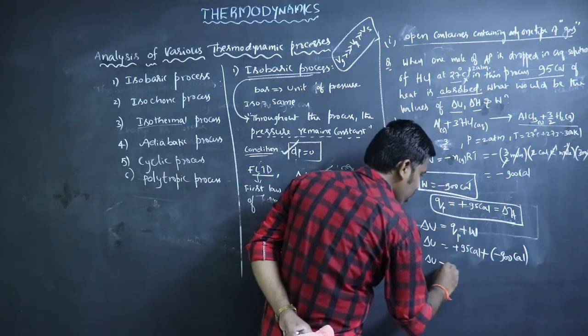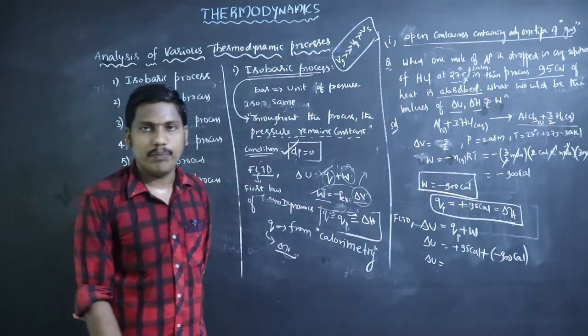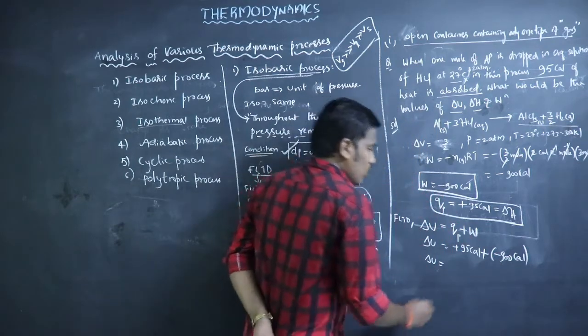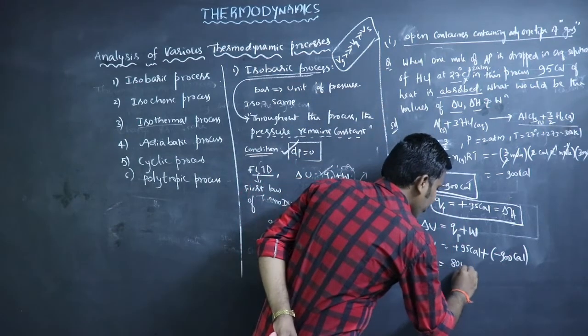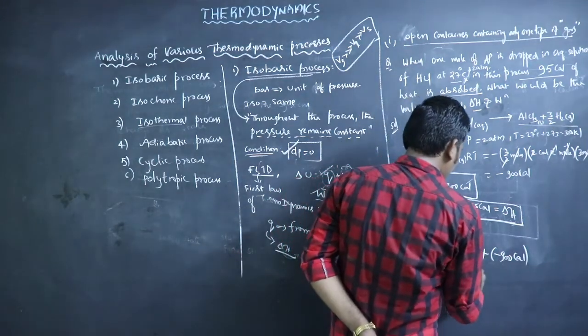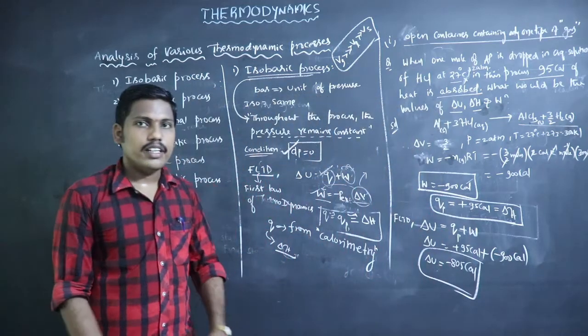So delta U equals, one is plus and another one is minus, so we subtract them. Subtracting 95 from 900, it may be 805. The higher value has the negative sign, so use the negative sign. So minus 805 calories is the delta U value.